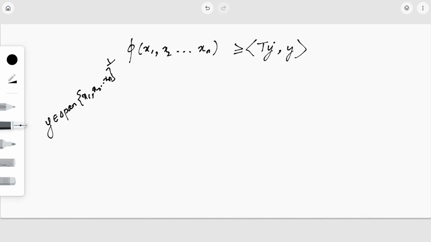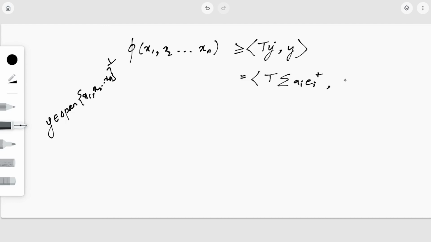Because phi is nothing but supremum of all such ty's. The only condition was y should be an element of span, and we have assumed by our assumption y was an element of span. So by definition we get phi is greater than or equal to inner product tyy. Now let's just simplify this. This is nothing but inner product t of summation ai ei plus, comma summation ai ei plus. T is a linear operator, so this is nothing but summation ai into t of ei plus.